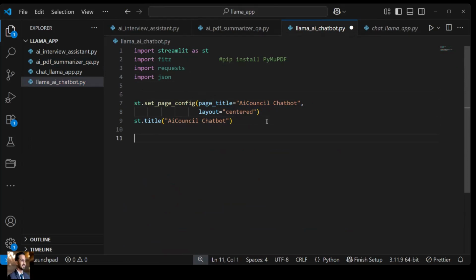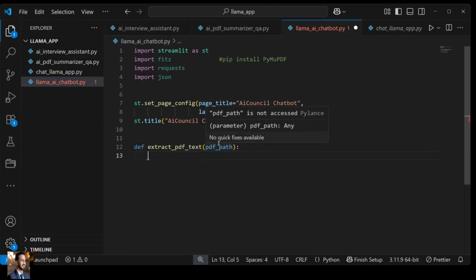Thereafter, we need a function which can extract the PDF data. So how can we create a function? Very simple. Just create def extract_pdf_text. This will extract our PDF data. To extract it, we need the PDF path, because here we are not uploading the PDF externally; the PDF file will be predefined, and its path will be predefined. So we can just give the PDF path to extract it.